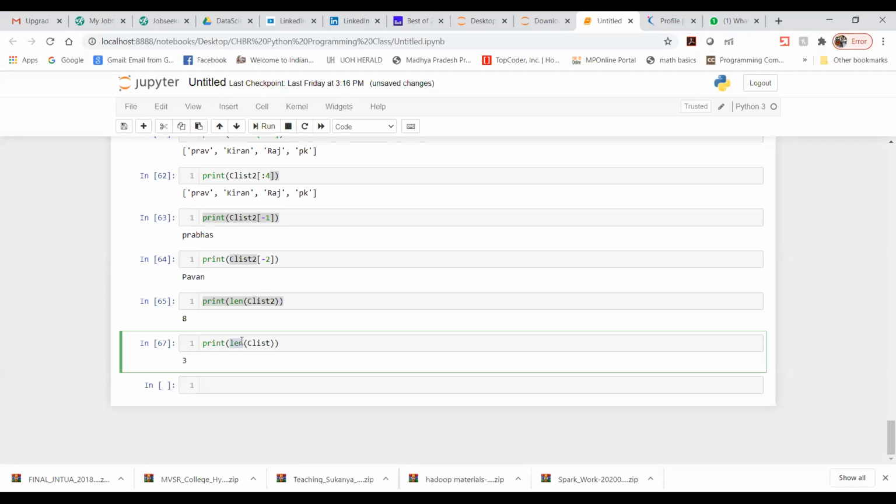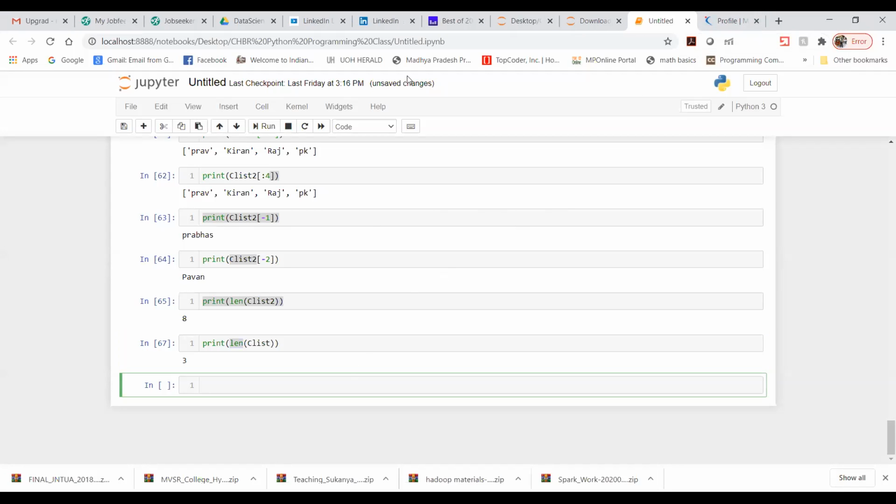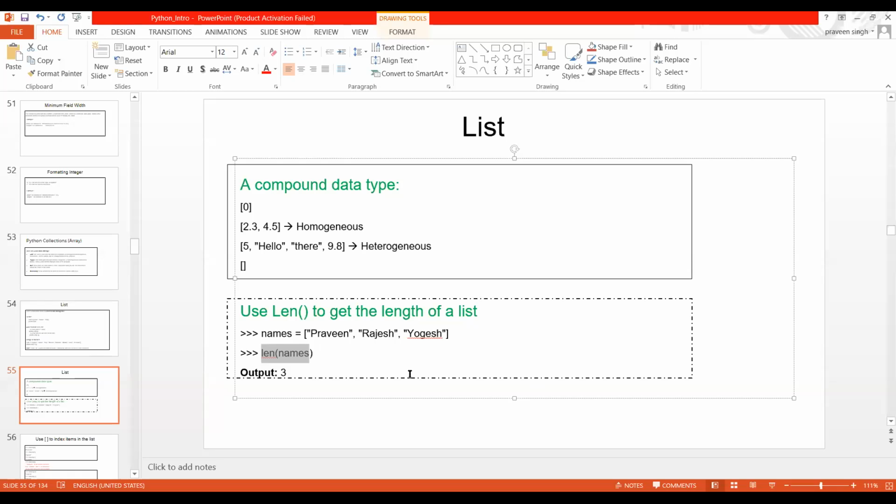For that sake, you need to know how many elements are already present in the list, which you will come to know only from this length. Okay, let us move further. Here we have covered the list.